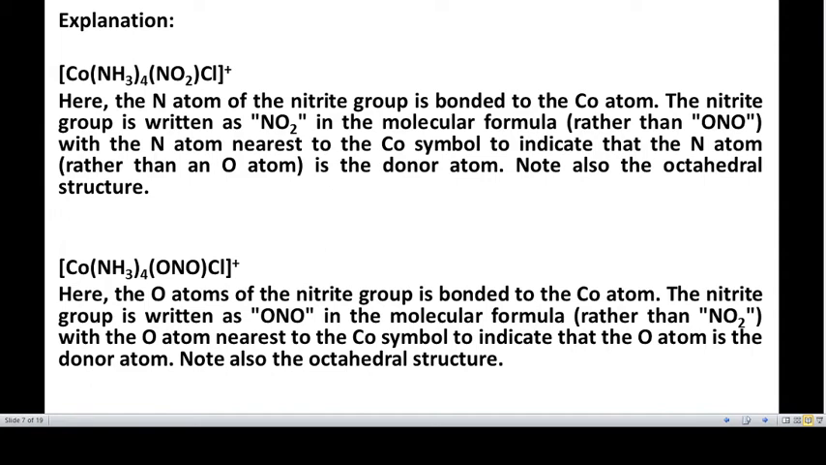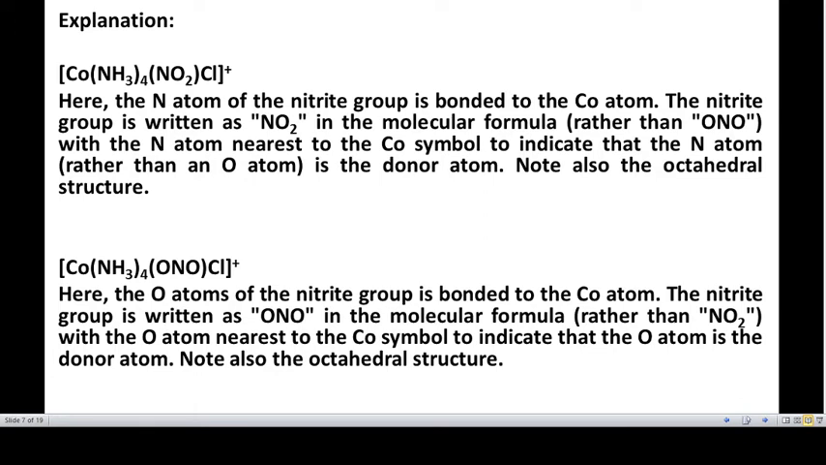In the first case, the N atom of the nitrite group is bonded to the cobalt atom. The nitrite group is written as NO2 in the molecular formula rather than ONO, with the N atom nearest to the cobalt to indicate that the N atom is the donor atom. It has an octahedral structure.